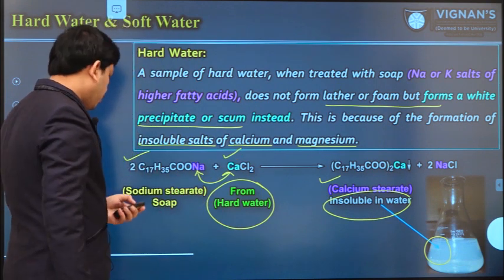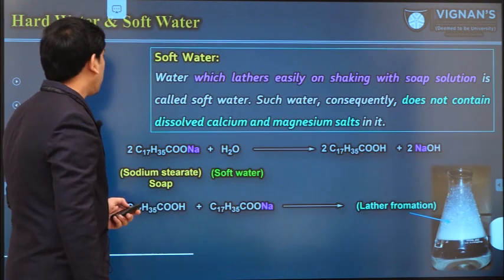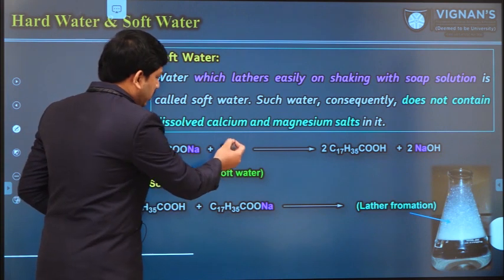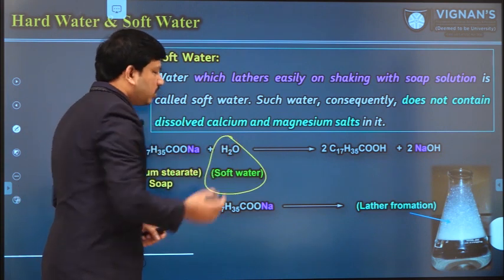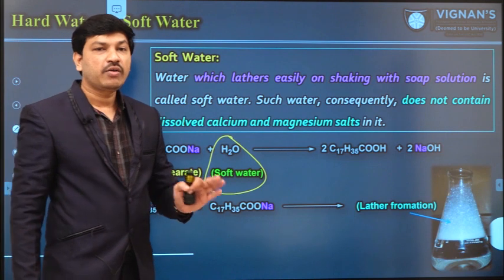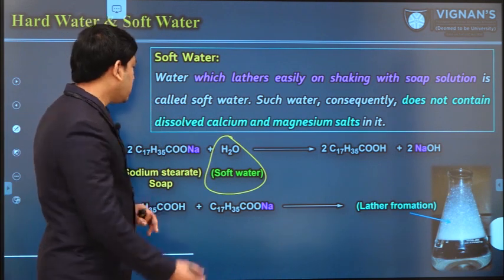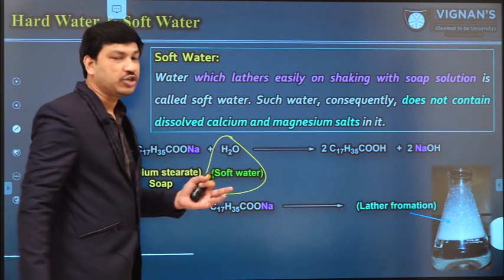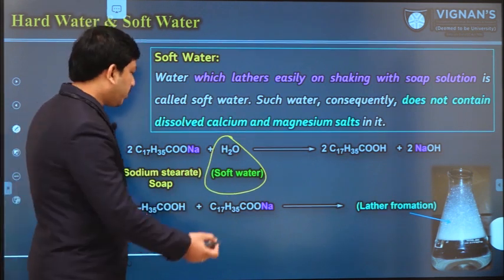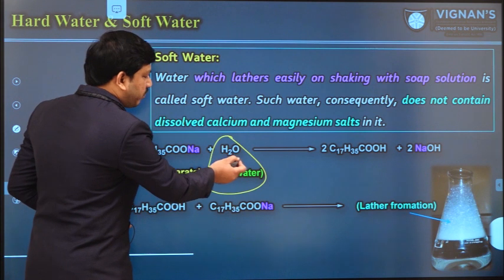And coming to soft water, soft water doesn't contain any kind of insoluble salts, particularly dissolved impurities. It is free from all types of calcium and magnesium salts. That means soft water is actually pure water.